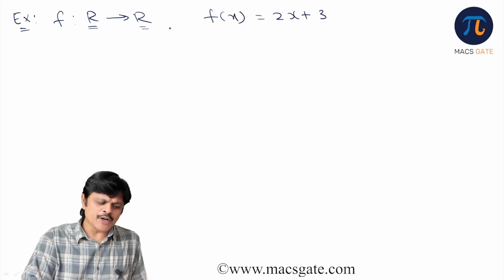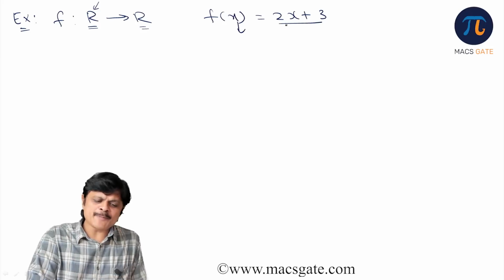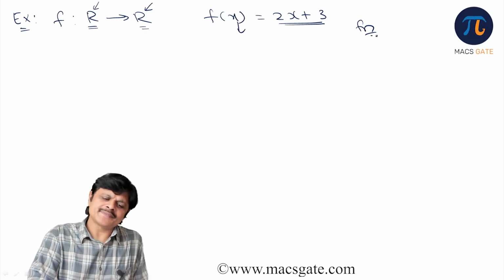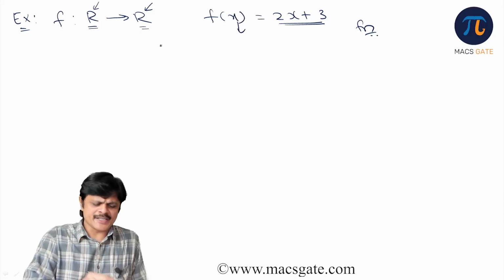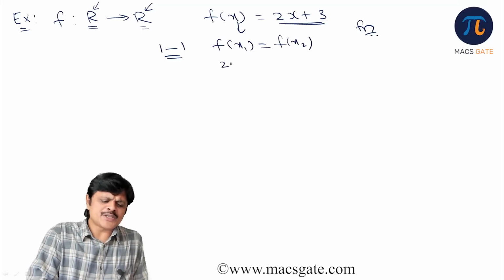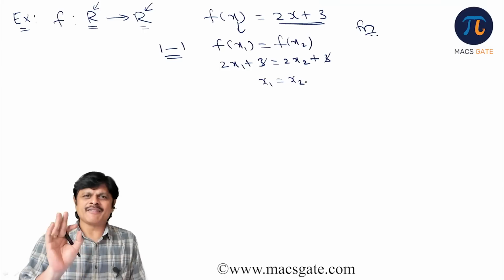Okay, we discuss whether it is a function or not for continuous functions also. Now is this a function or not? Because x is a real number, then 2x plus 3 is also a real number. So it is a function. Verification done. 1-1: f(x1) is equal to f(x2). That means 2x1 plus 3 is equal to 2x2 plus 3. These two cancel. 2x1 is equal to 2x2 means x1 is equal to x2. So it is a 1-1 function.